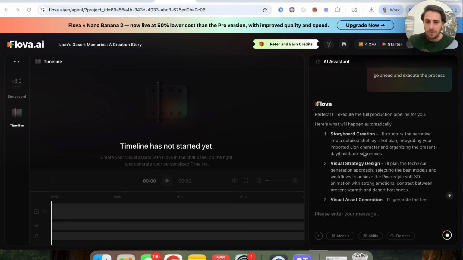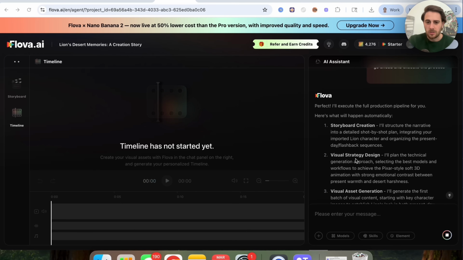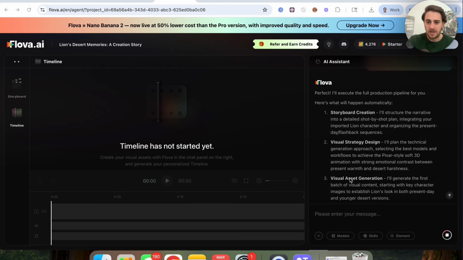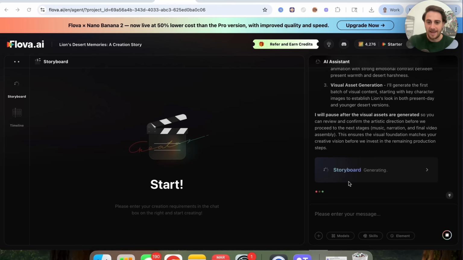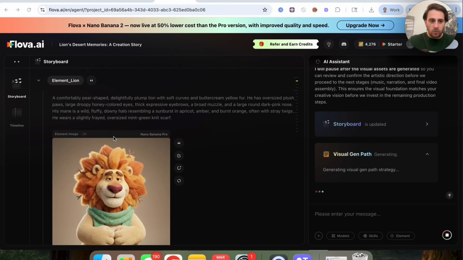So we can see that this is now going to go through. This is going to do the storyboard creation. This is going to do the visual strategy design. It's going to actually do the visual asset creation, and it's going to pause after that so we can actually review it and confirm that we like the direction that this is going to go in before it actually completes this. And the greatest part about this is that it actually has parallel creation. So we're not going to be sitting here for half an hour waiting for this to get spun up. It's going to be making all these different elements at the same time so that we get our results a lot quicker. So we could see now that the storyboard is actually created.